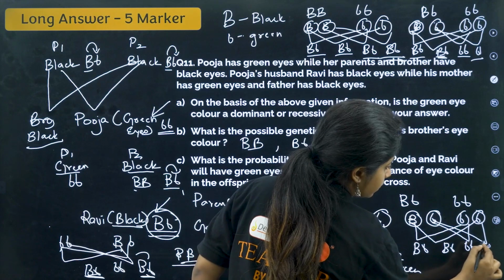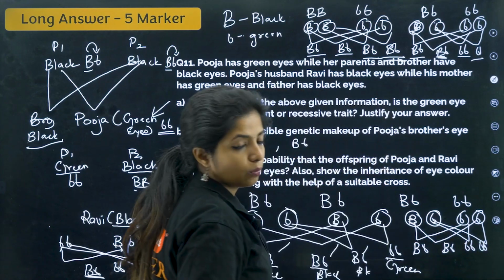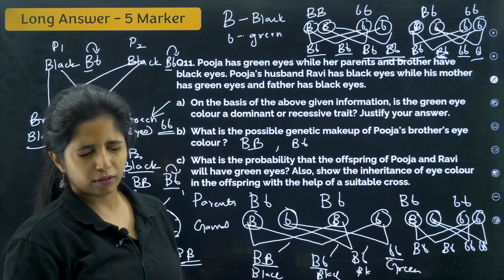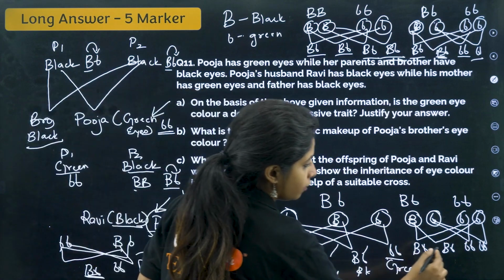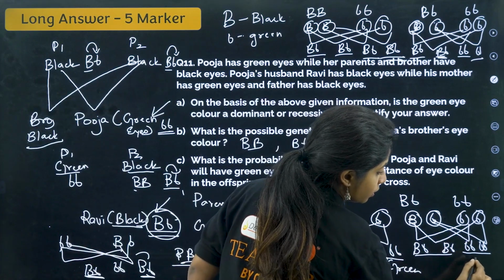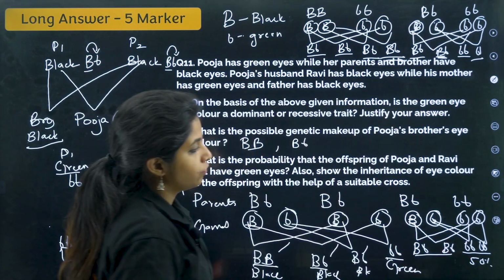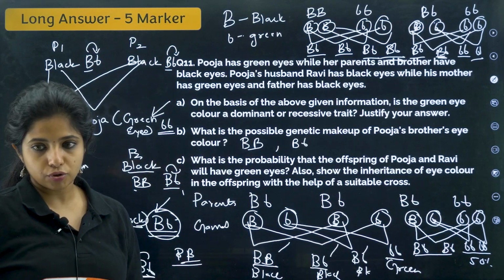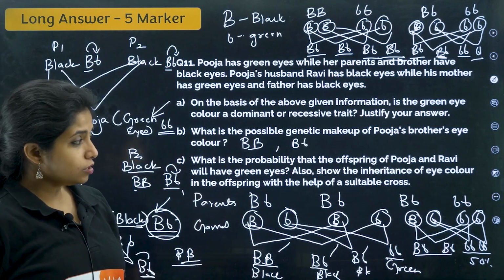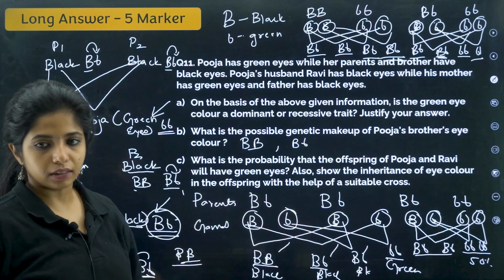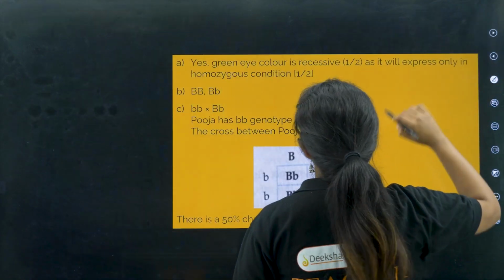So the probability of the ones that will have green eye color will be this. Both of them are black, both of them are green. So 50% I can say. 50% will be, a 1:1 ratio is there. So it can be 50%. Also show the inheritance. This is how you can show the inheritance. So this is how you have to frame your answers, children.